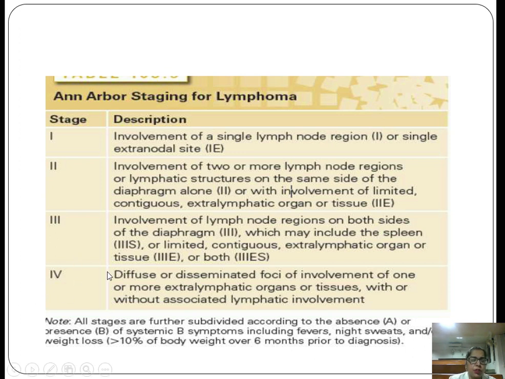And in the case of 4th stage, there is diffuse or disseminated foci of involvement of one or more extralymphatic organs or tissues with or without associated lymphatic involvement. And all stages are further subdivided according to the absence or the presence of B symptoms, which I said earlier. B symptoms include high grade fevers, night sweats, and/or weight loss, that is more than 10% of body weight over 6 months prior to diagnosis.